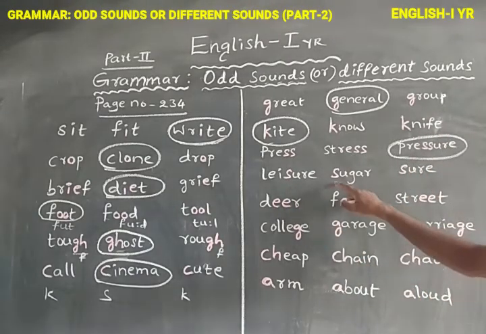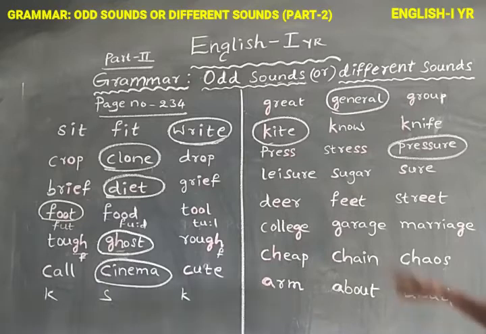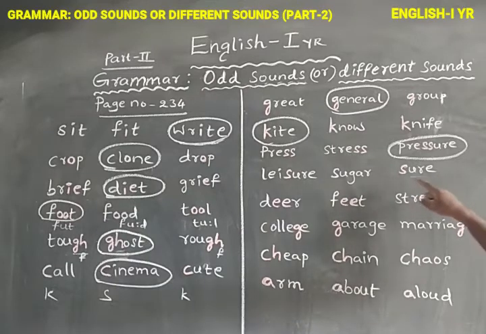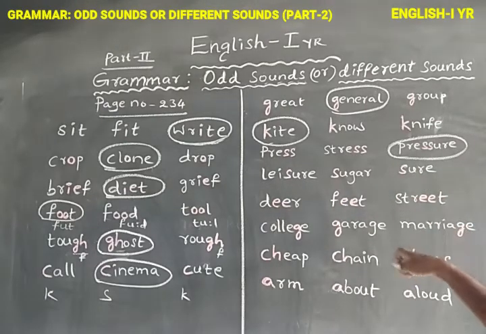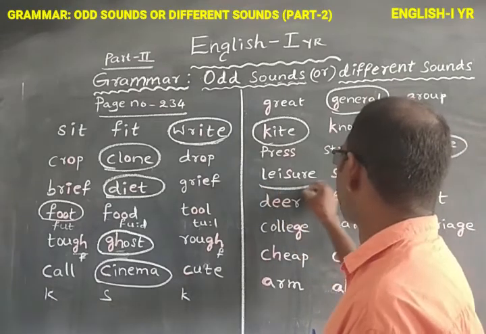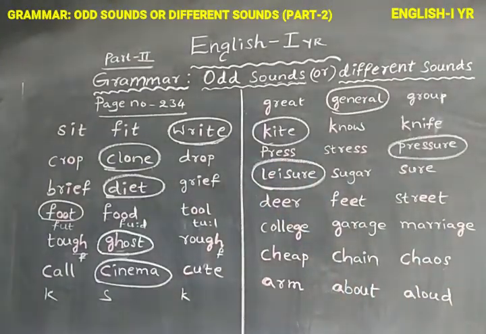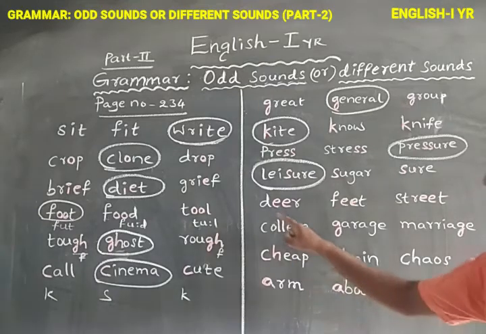Next, in the word sugar, S makes the sha sound. In the word sure, S makes the sha sound. Here sugar and sure have the same pronunciation. Leisure is the different one. Okay.